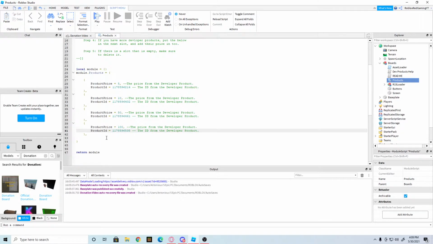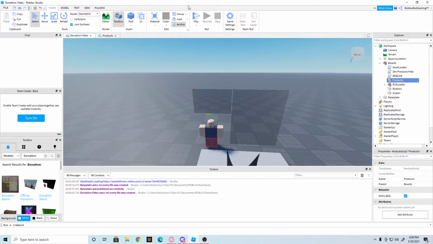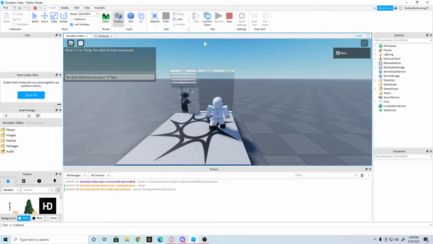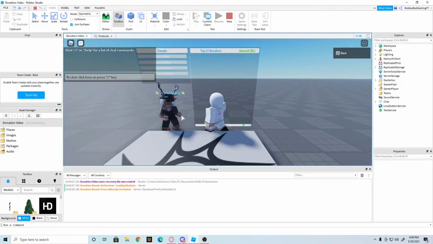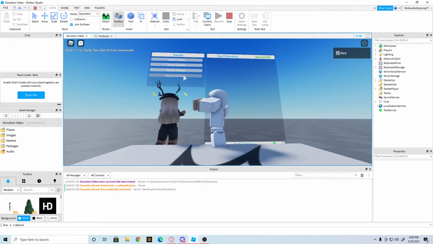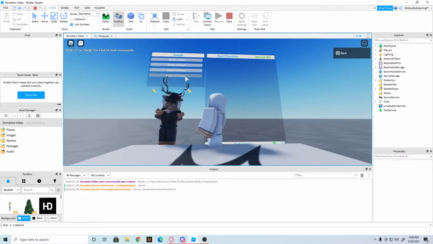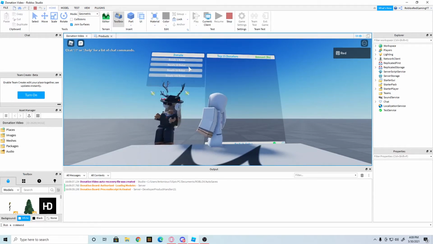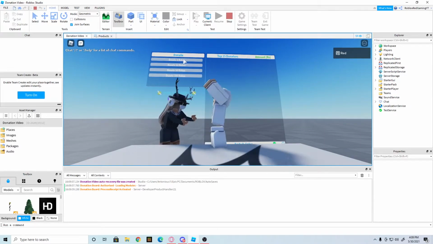Boop. And now, for now, let's just press play. And we're just going to test it out. This is your thing set up. And if you press donate 100 Robux, this is just a test. It's not actually going to take anything out of your, is 100 not working? Did I do 100 wrong? Wait, okay, I might have to fix 100. Is 10 working? Yep, and is 5 working?